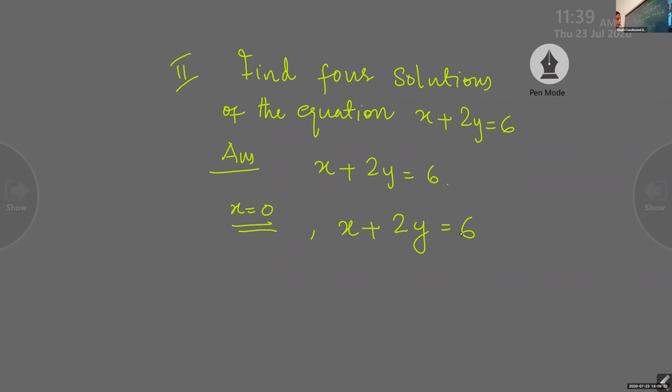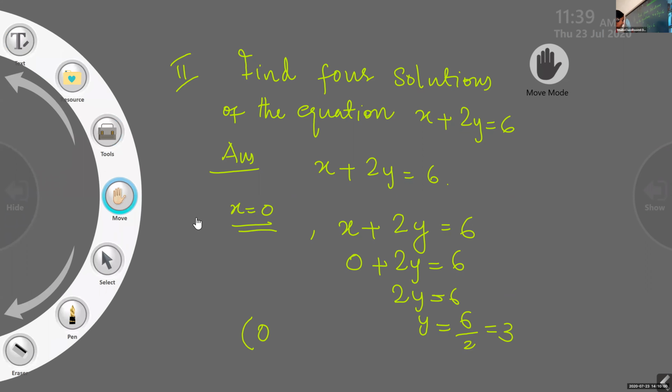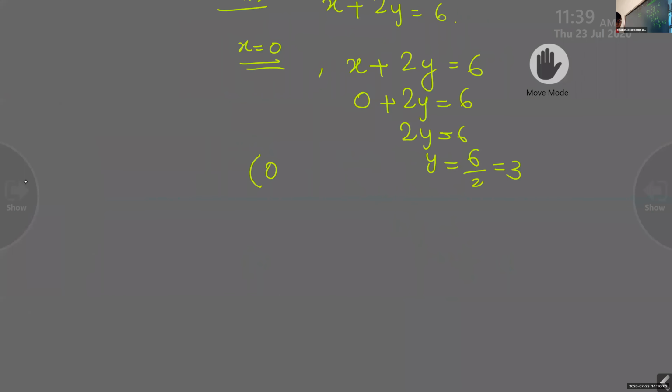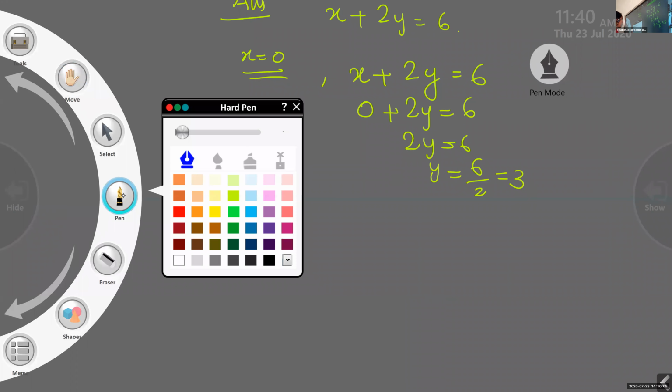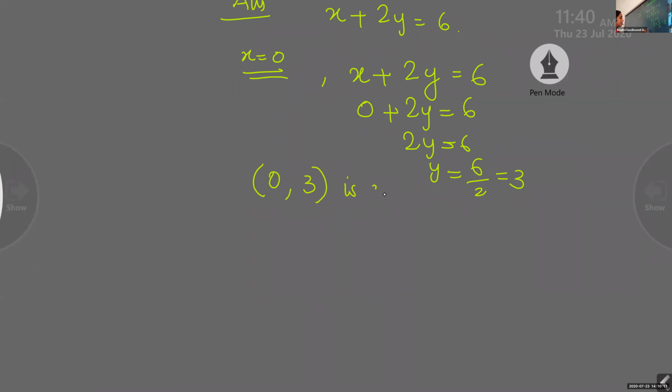What will happen when you substitute x equal to 0 in this equation? Give 0 for x: 0 plus 2y equal to 6. So 2y equal to 6. What is y? 6 by 2 equal to 3. So when you give 0 instead of x, you got y value as 3. Clear? So we got a solution now, and our solution is (0, 3).